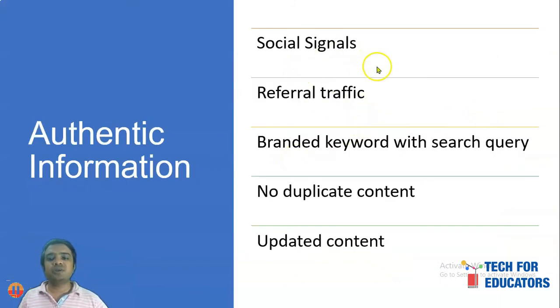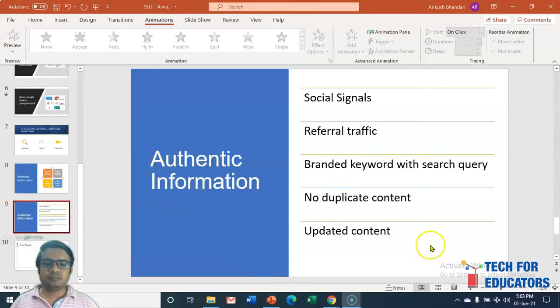Google decides authentic information based on many criteria, but I have listed these 5 criteria: social signals, referred traffic, branded keyword with search query, no duplicate content, and updated content. So what I will do now is take you through these one by one on the live Google search. So let's go and check it on the live platform.